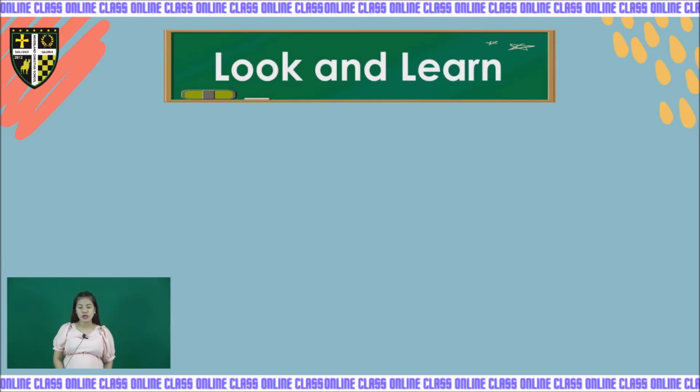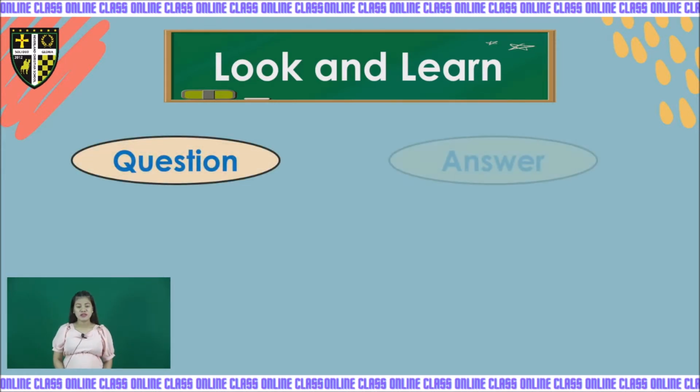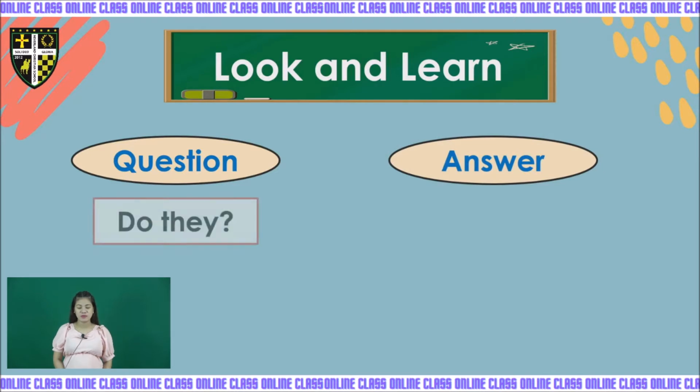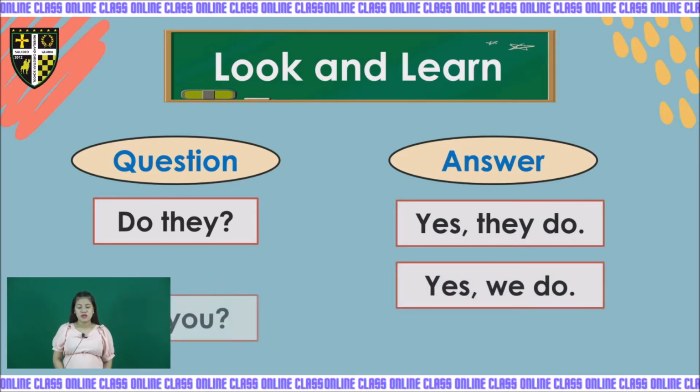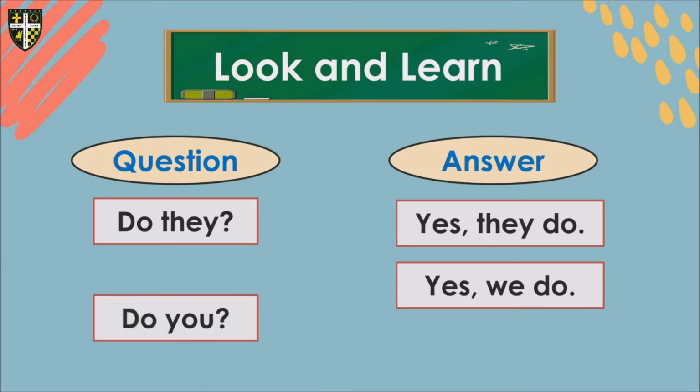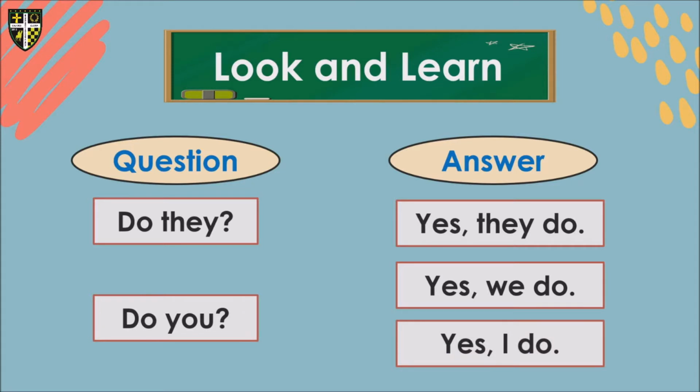Now look and learn again. And for plural pronoun, we use the word do. So here's the question and answer. Do they? The answer will be yes, they do. And then do you is for yes, we do, and yes, I do.